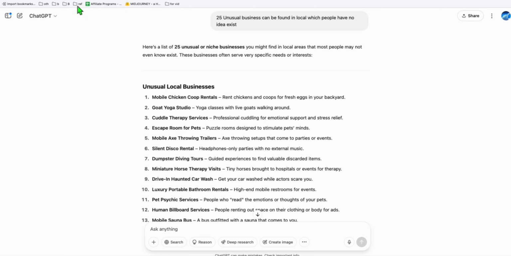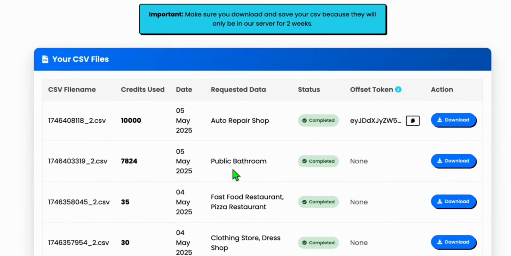And in the next video, guys, I'm going to build this public bathroom directory. I'm going to show you how you can easily build it from scratch in a very simple way. In 1 hour, you will be able to launch your directory.